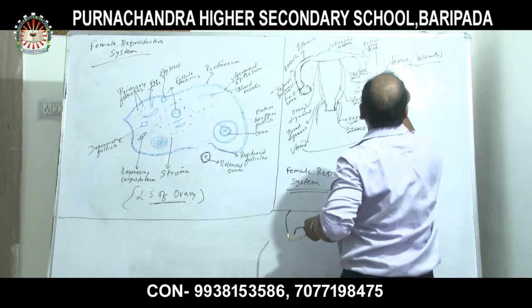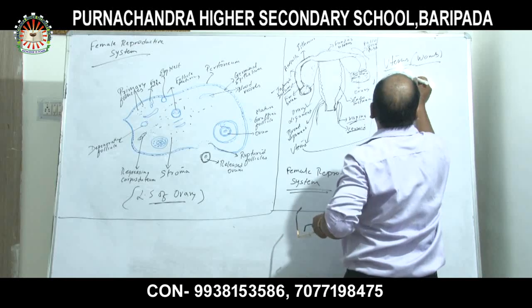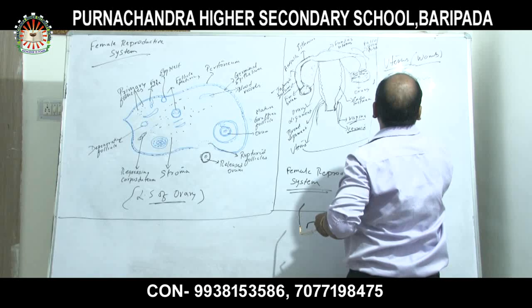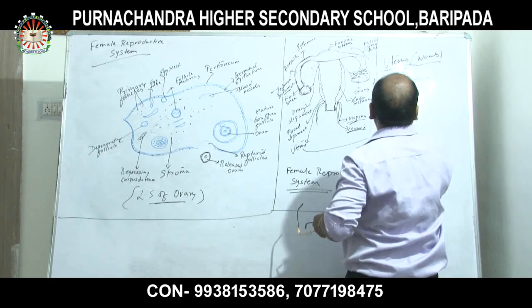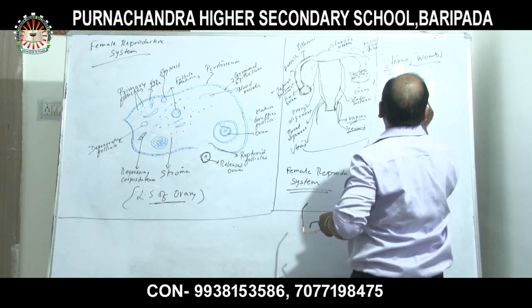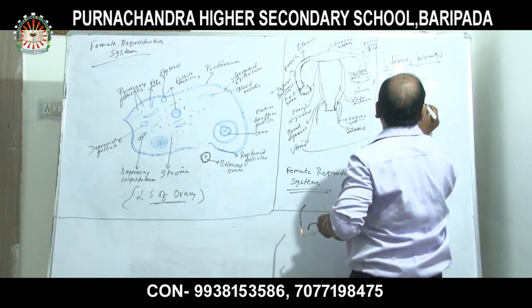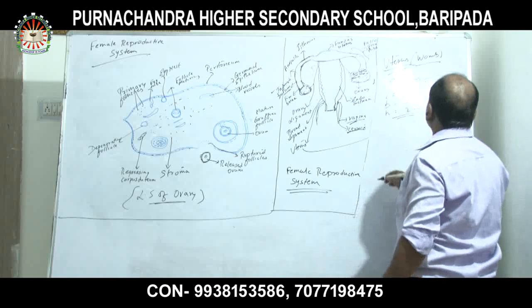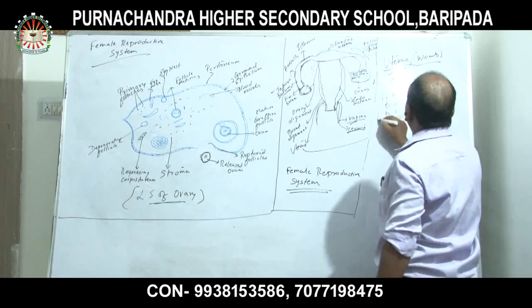The dimension of the uterus is: length is 8 centimeter, breadth is 5 centimeter, thickness is 2 centimeter. That is the dimension of the uterus.